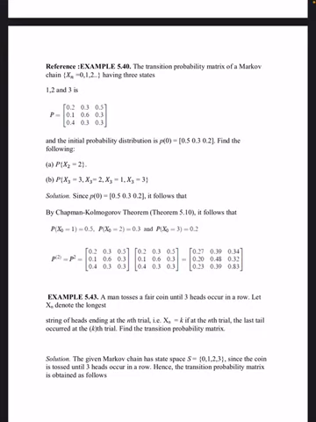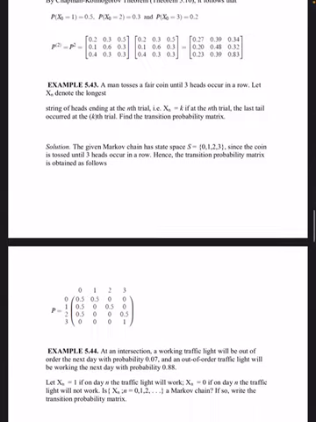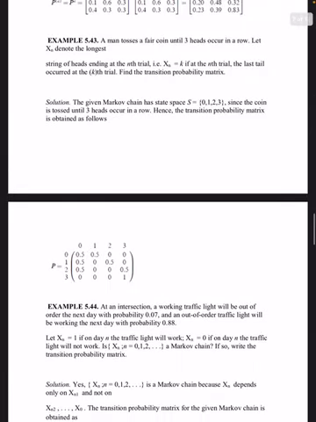Next example, a man tosses a fair coin until 3 heads occur in a row. Let Xn denote the longest string of heads ending at the nth trial, Xn equal to k if at the nth trial the last tail occurs at the kth trial. And the transition probability matrix is what we have to find. So the answer we are getting is a 4 by 4 matrix, P equal to [0.5, 0.5, 0, 0; 0.5, 0, 0.5, 0; 0.5, 0, 0, 0.5; 0, 0, 0, 1].